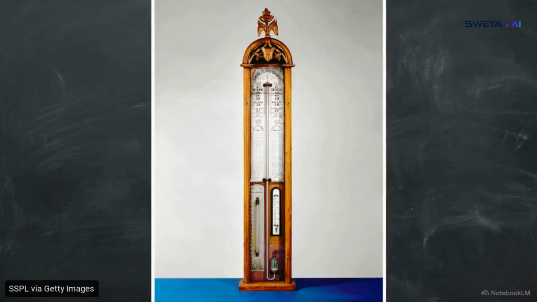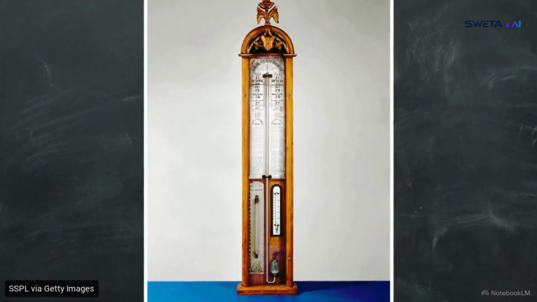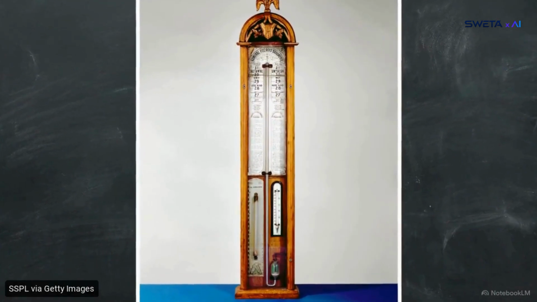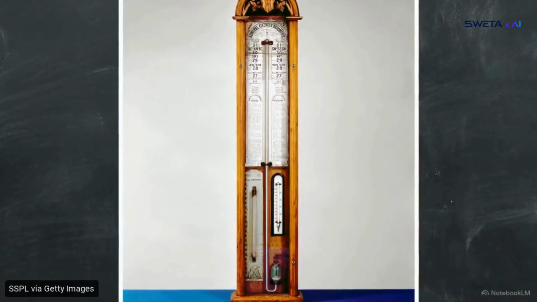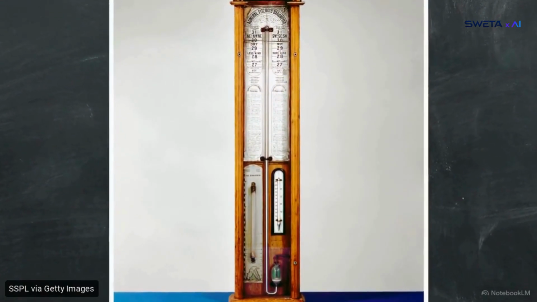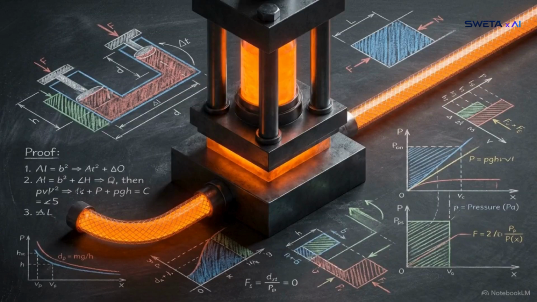This applies to the atmosphere itself. Atmospheric pressure is the literal, physical weight of the air column pressing down on us. In this mercury barometer, the fluid rises and falls in response to the weight of the sky. In the realm of statics, a fluid acts as a transmission medium, allowing us to manipulate force by altering geometry